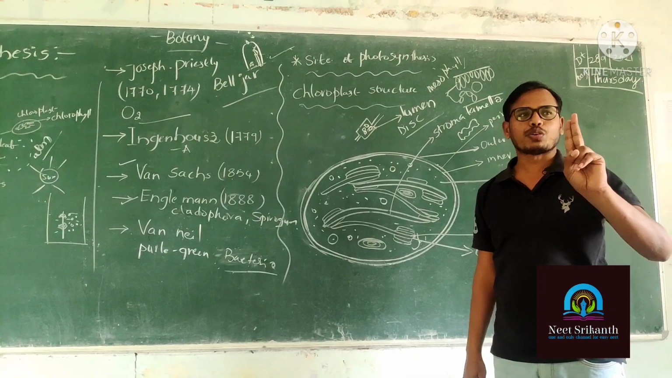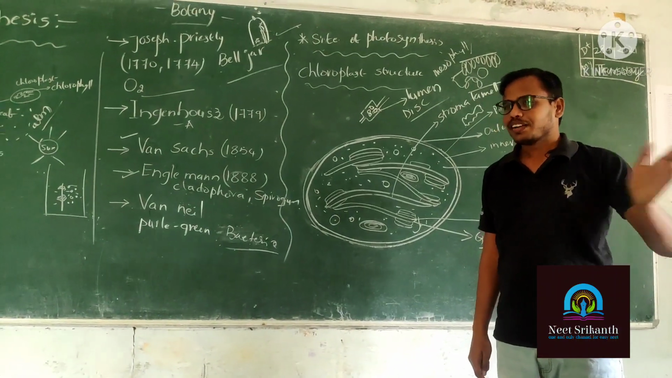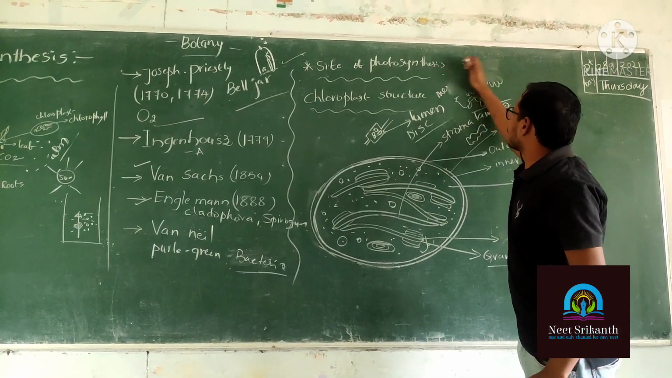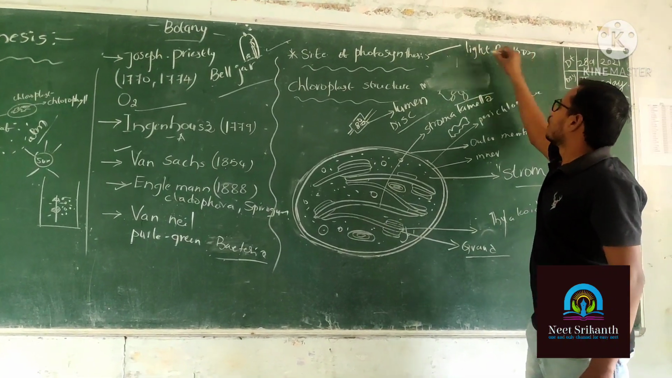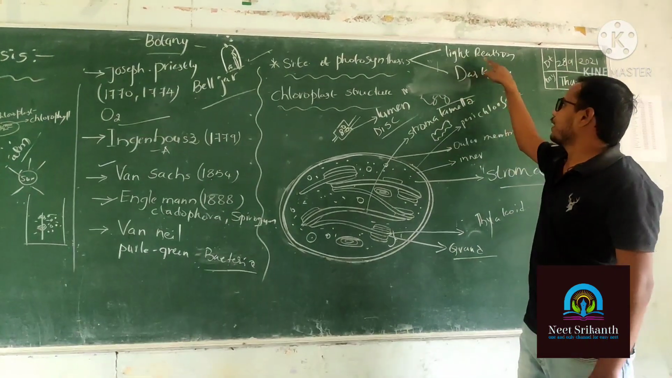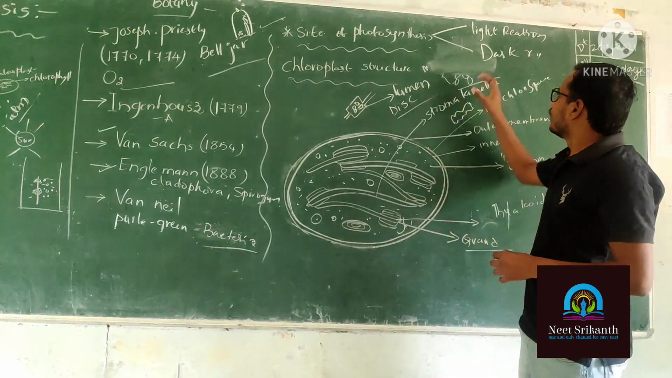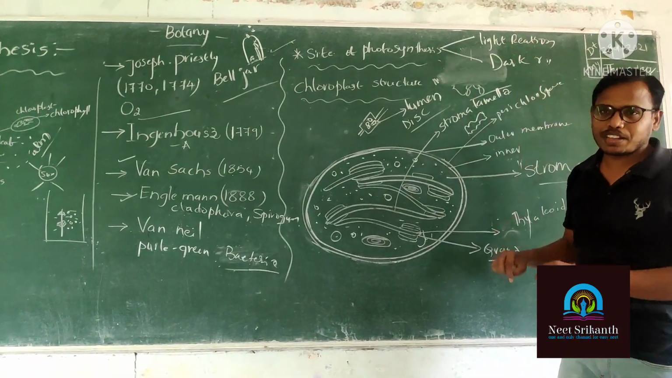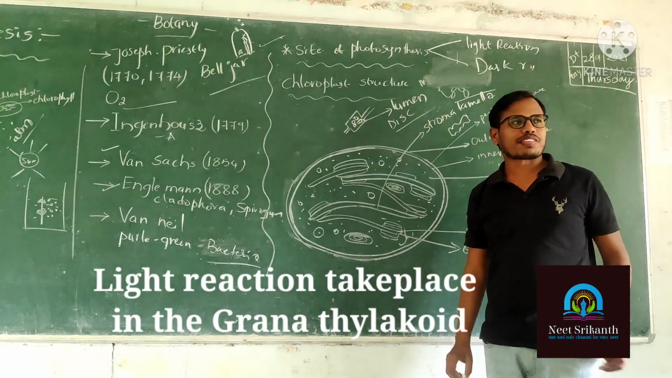Photosynthesis has two reactions: light reaction and dark reaction. Light reaction requires sunlight. Dark reaction does not require sunlight. Okay. So in photosynthesis, the light reactions take place in the thylakoid.